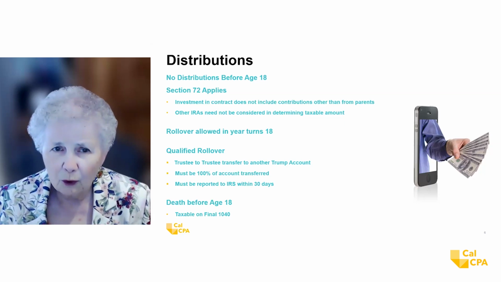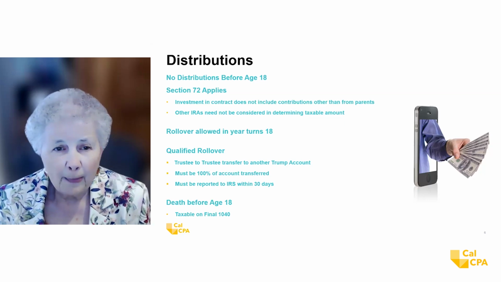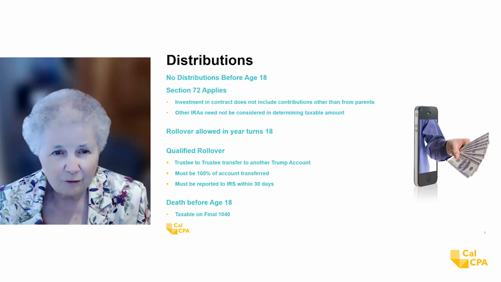Normally, when we have a rollover with an IRA, it is reported early the next year on Form 5498. It might be reported by July 31st. It could be by May 31st. Again, it depends on the nature of that IRA. But this qualified rollover must be reported to the IRS within 30 days.